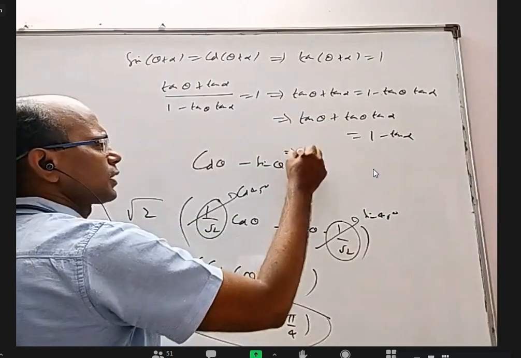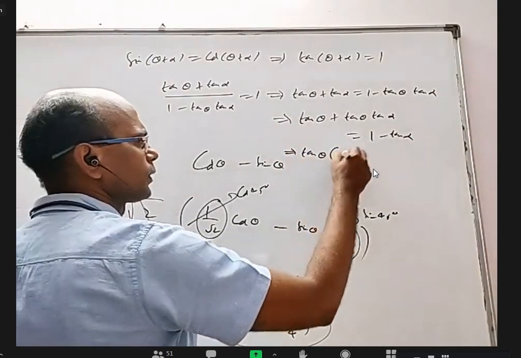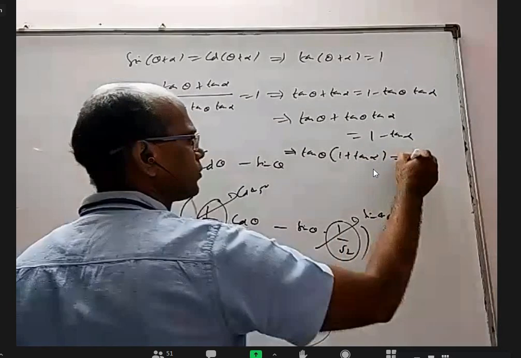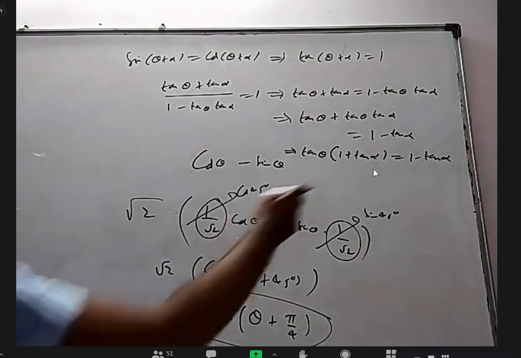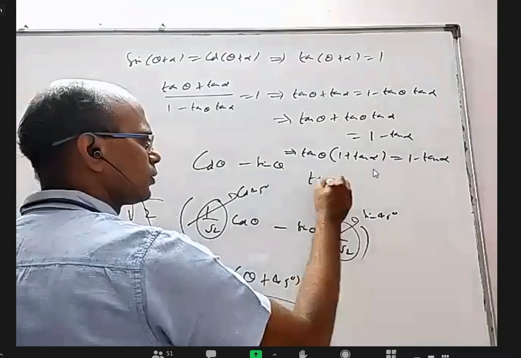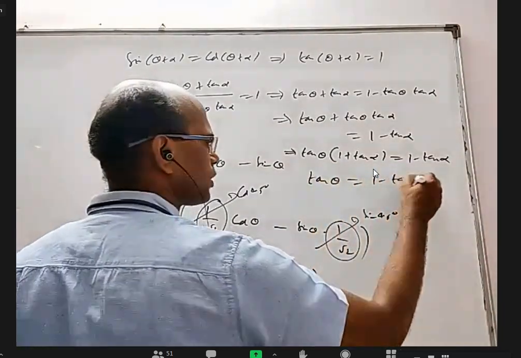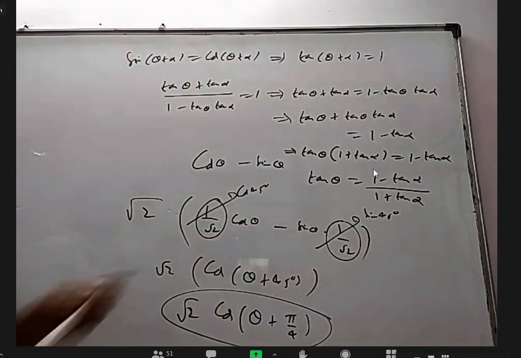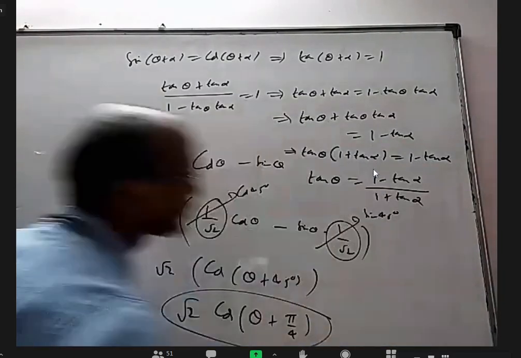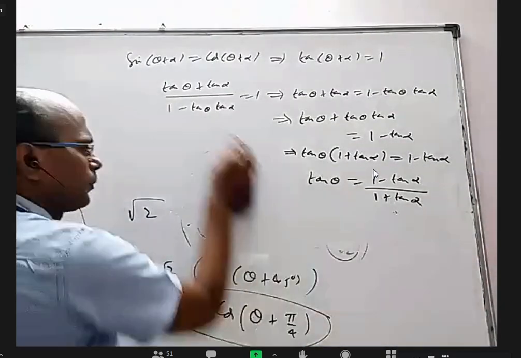From these two, I can take tan theta common. I'll get 1 plus tan alpha, and this is 1 minus tan alpha. And then this will divide here. We'll get tan theta is equal to 1 minus tan alpha by 1 plus tan alpha. So we could express tan theta in terms of tan alpha. That is one method.